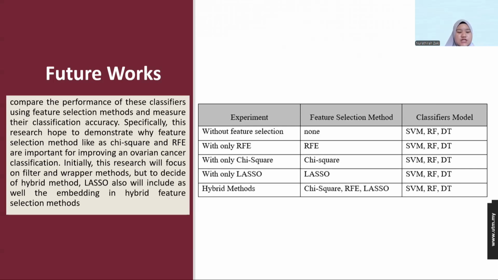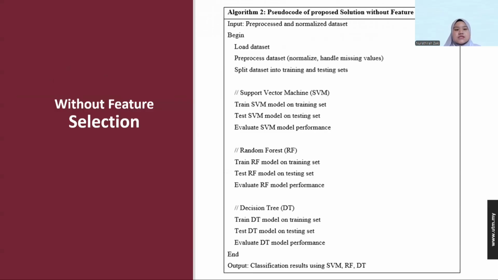the ovarian cancer classification. Additionally, this research will focus on filter and wrapper methods, but I have also decided to combine them with a hybrid using lasso. So we'll include as the hybrid method last, which is chi-square, RFE and also lasso. For the hybrid method, we'll include as well an embedded method in the hybrid feature selection.